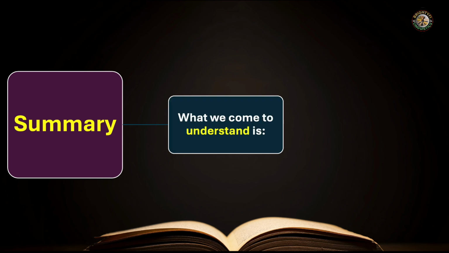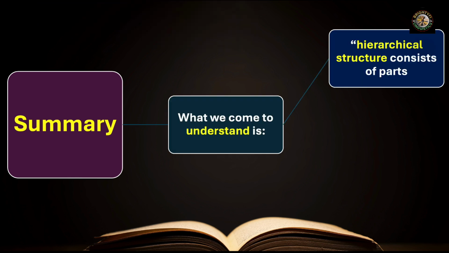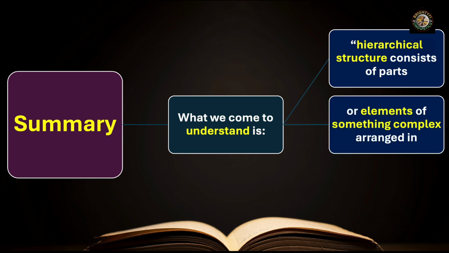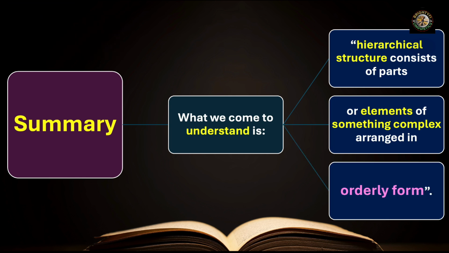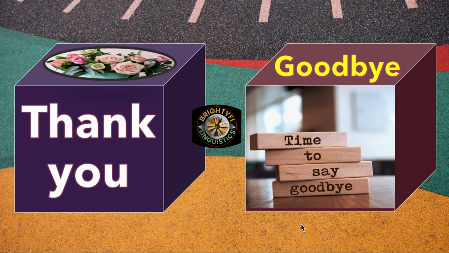In summary, what we come to understand is that hierarchical structure consists of parts or elements of something complex arranged in orderly form. That is basically the idea, the philosophy behind the hierarchical structure of a sentence. Hope you understand the concept.